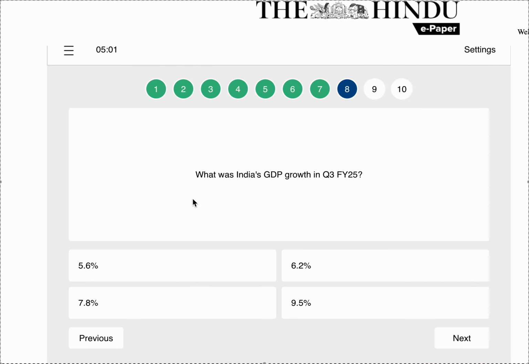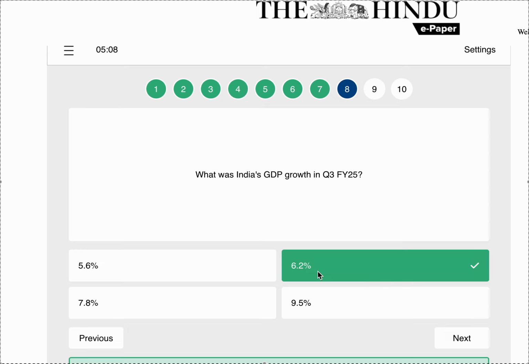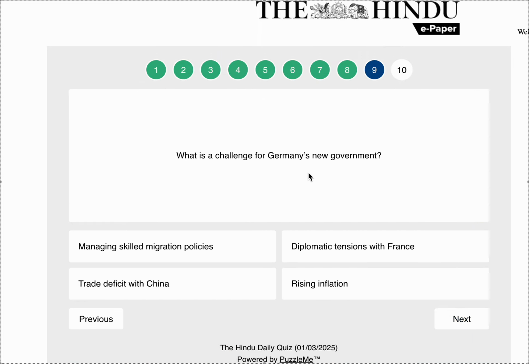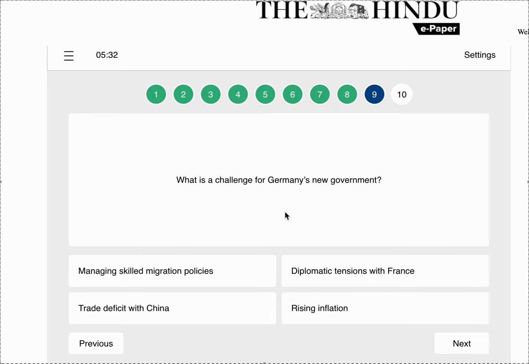What is India's GDP growth in the quarter 3 of financial year 25? So it is 6.2%. India's real GDP grew 6.2% in the October to December 2024 period, the third quarter of the fiscal year, picking up pace from the 5.6% growth recorded in the previous quarter, according to data released by the National Statistics Office on Friday.